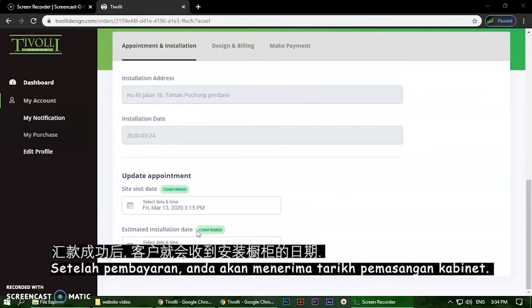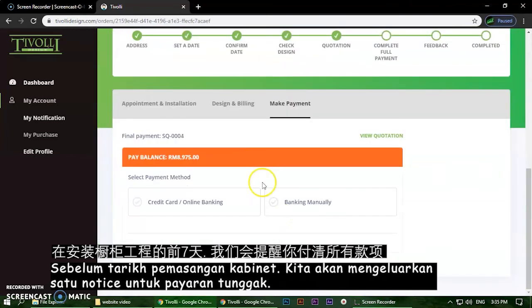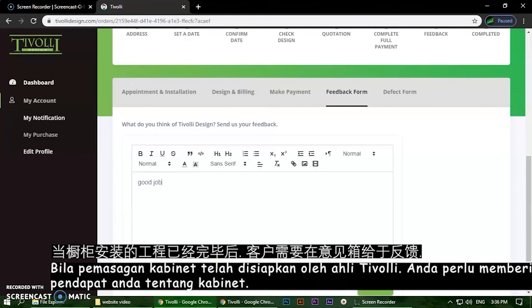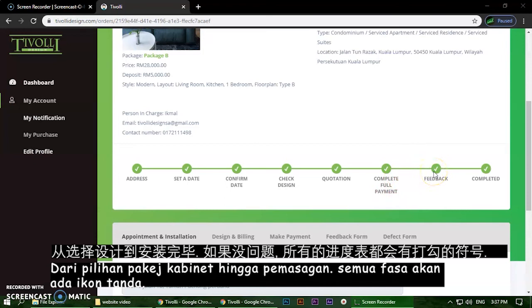After payment is received, the customer will receive an estimated installation date. Here is the estimated installation date, 26th of March. 7 days before the installation date, we will remind you for the last payment. Once the installation is done, normally the customer will go for feedback. Click submit. Feedback submitted. Then we will have a complete, click here.